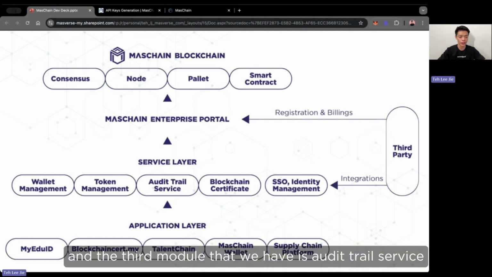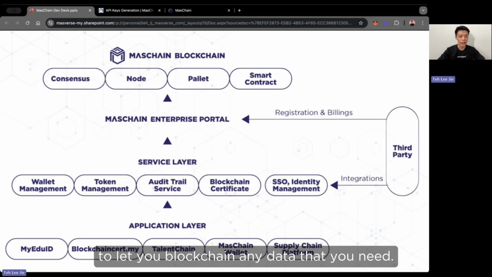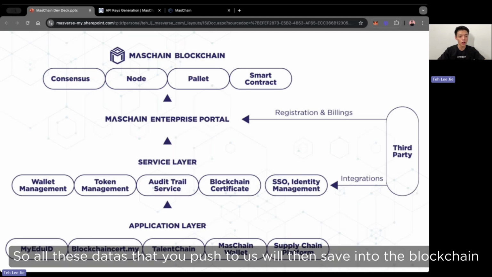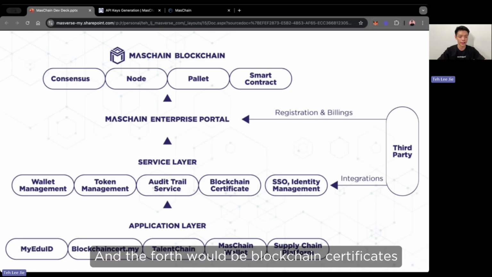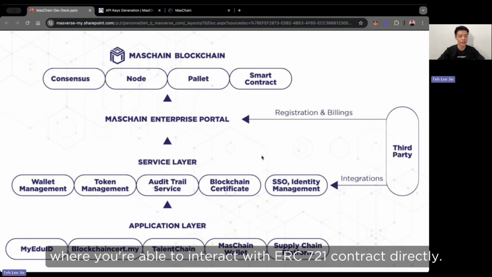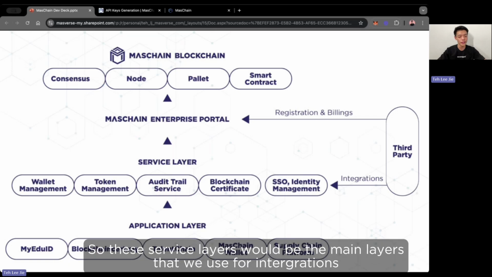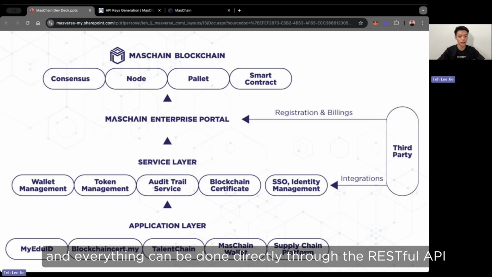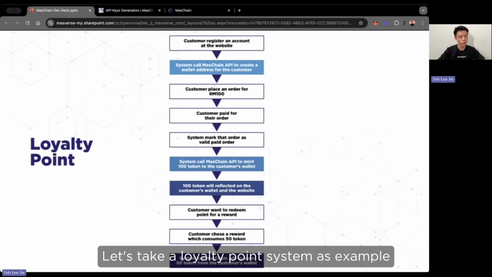The third module that we have is audit trail service. Audit trail service is mainly used as a general service to let you put any data that you need on the blockchain. For example, you can push a list of things, or you can push pure text. All the data that you push to us, we will then save to the blockchain. And the fourth one will be blockchain certificates. It's equivalent to NFT or ERC721, where you are able to interact with an ERC721 contract directly. These service layers will be the main layer that we use for integrations, and everything can be done directly through the RESTful API.